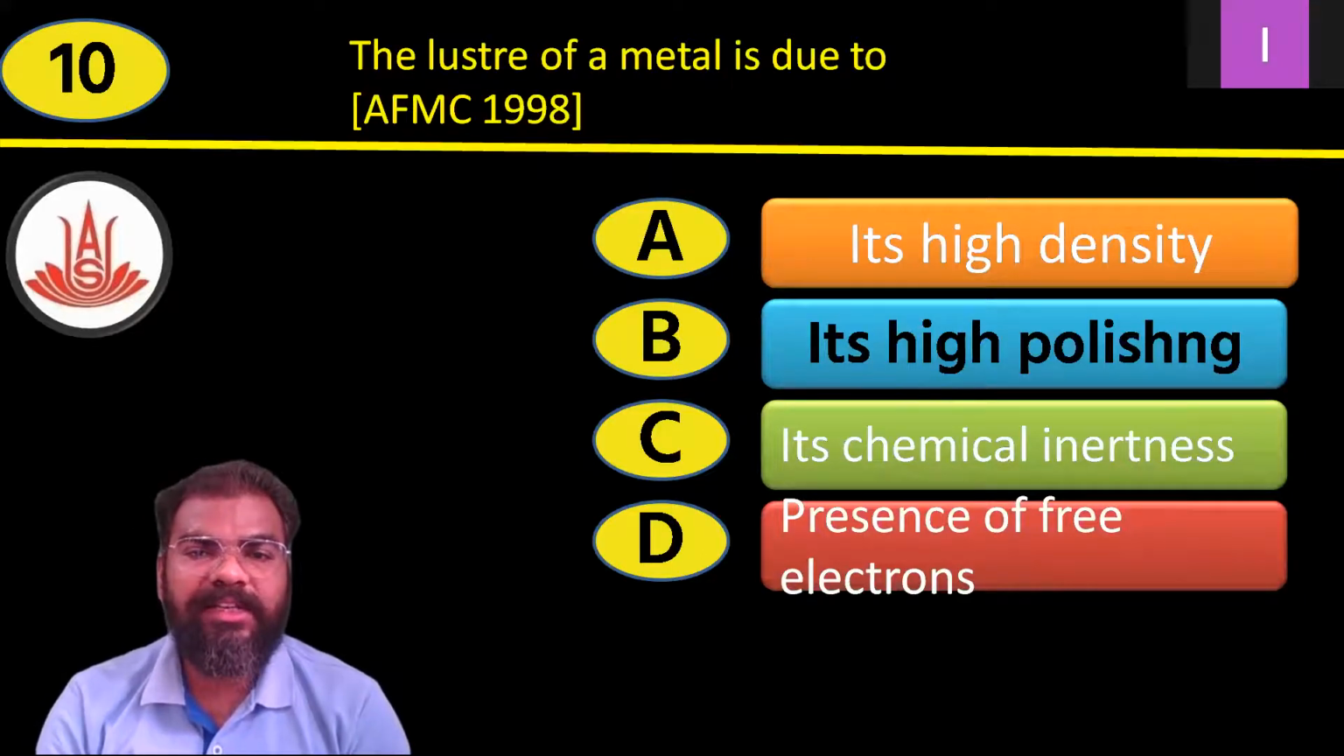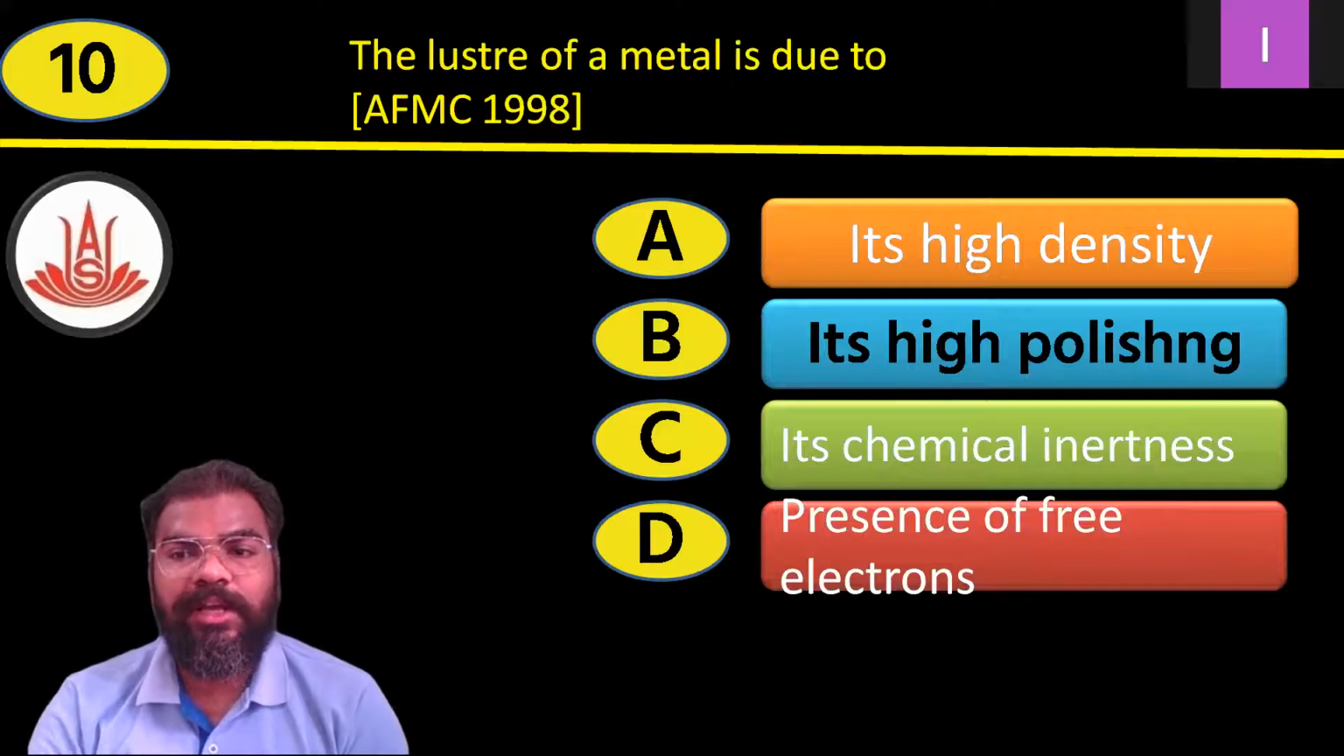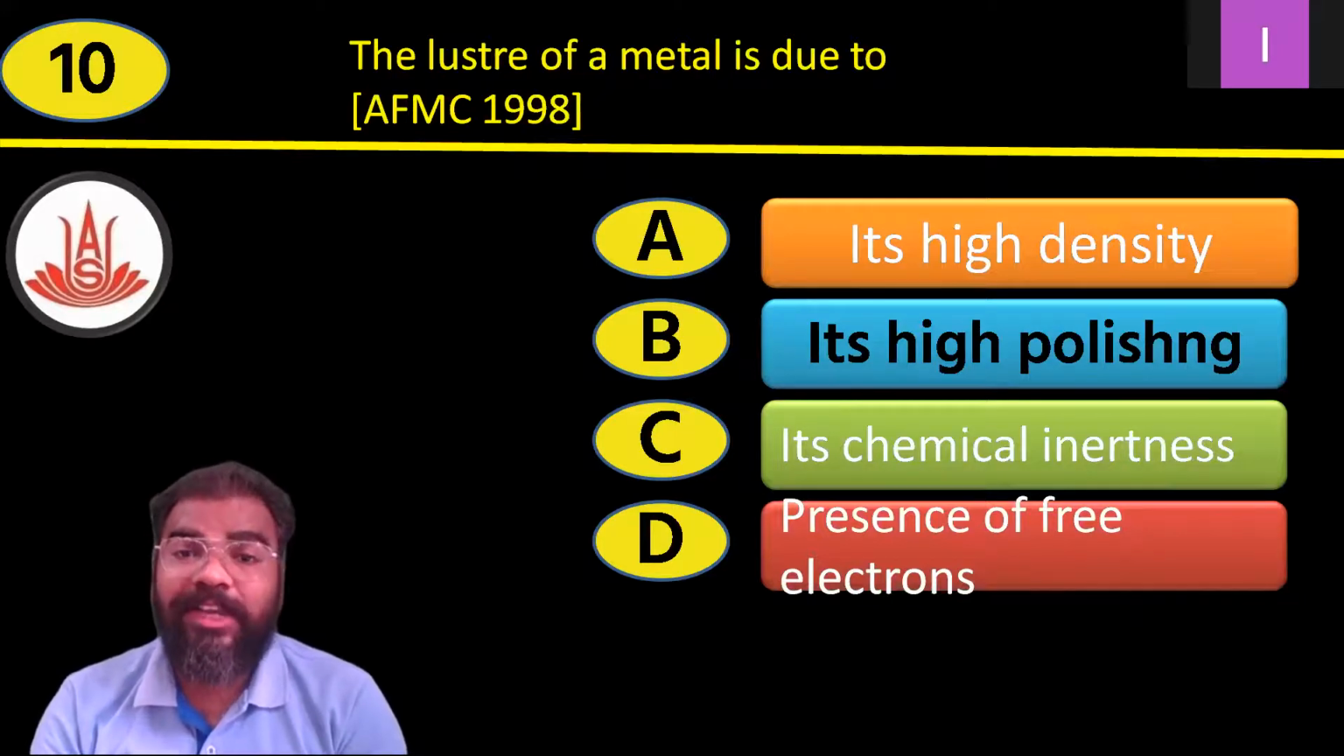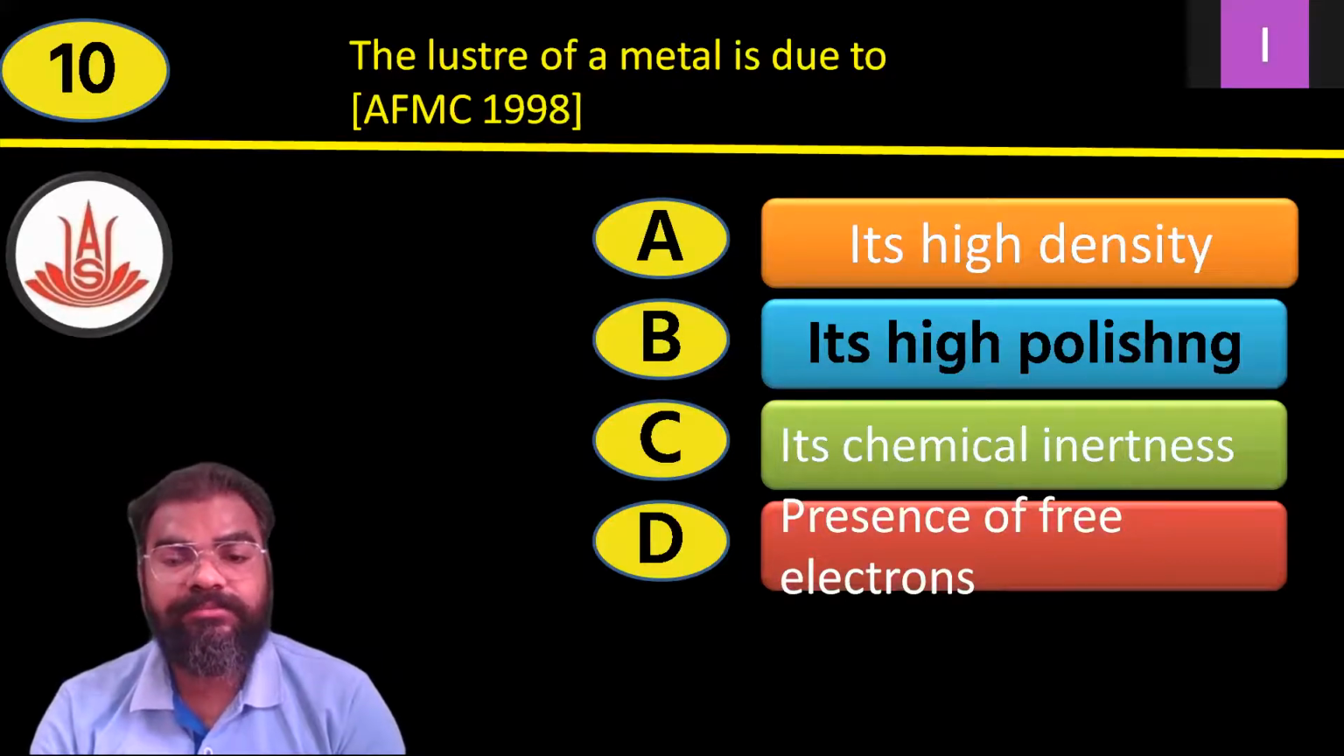Now question number 10. The luster of metal is due to, when I was explaining the theory portion, at that time I told you this question can be asked in an MCQ. The AFMC 1998 they have asked this question. The luster of metal is due to, why the metal is having the luster, what is the reason behind that? Its high density, its high polishing, its chemical inertness, the presence of free electrons.